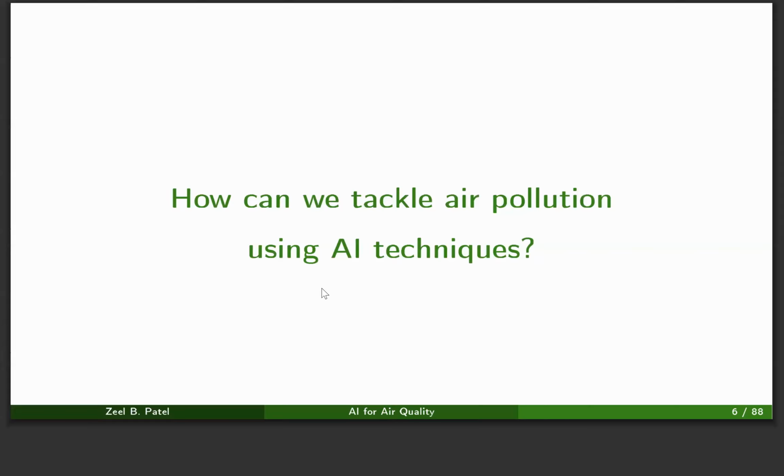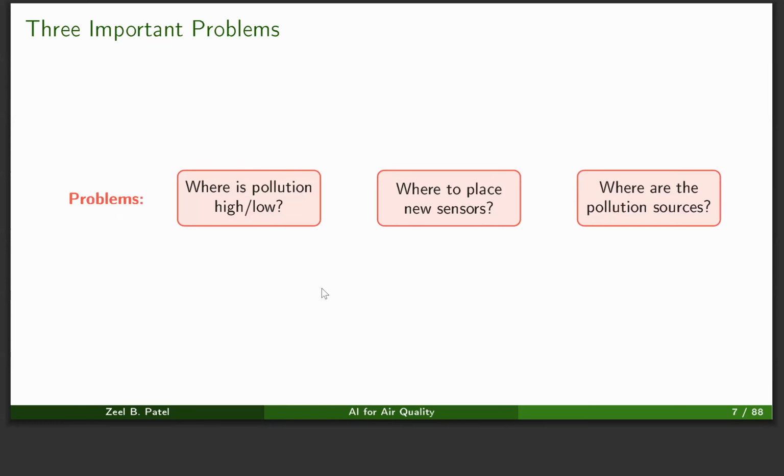So now the question is, how can we tackle air pollution using AI techniques? In this thesis, I am mainly focusing on 3 verticals. First is, where is the pollution high or low? So here high and low means where are the most affected regions by the pollution. The second problem is where to place new sensors. And the third problem is where are the pollution sources.